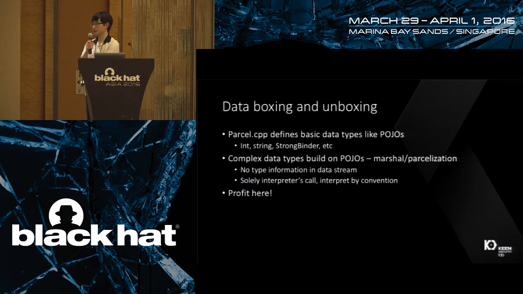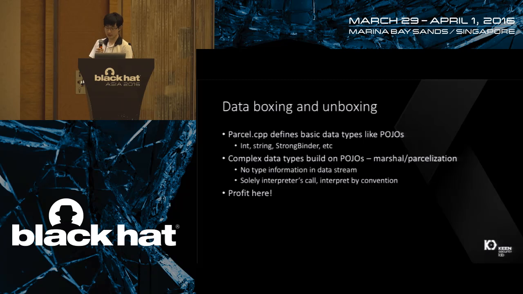Also, we will have a question here: besides passing primitive data types like integer, string, long, or float, how do they pass complex data types? And here we will introduce a concept called data boxing and unboxing. We can see that the Parcel class defines basic data types like int, string, and strong binder.